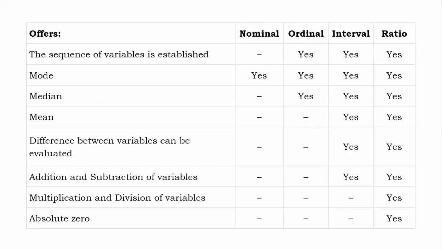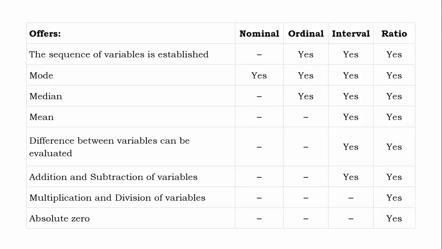Yes. And to summarize, these are the four categories of data: nominal, ordinal, interval, and ratio. The sequence or preference of variables has meaning in case of ordinal, interval, and ratio. I have already told there is no meaning in case of nominal.